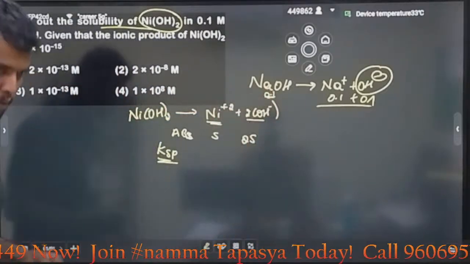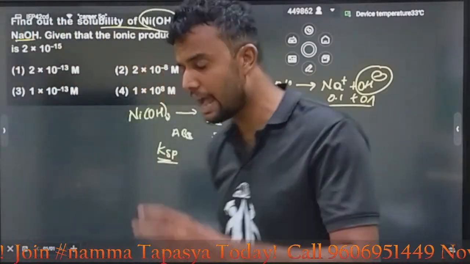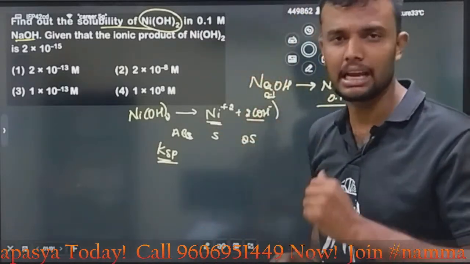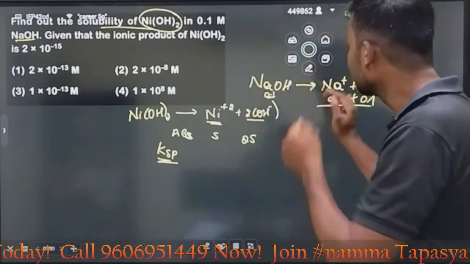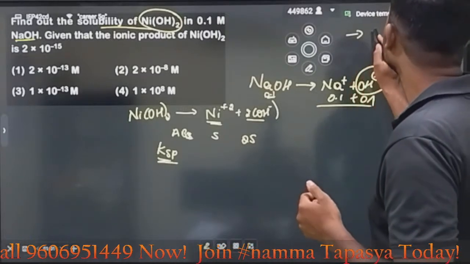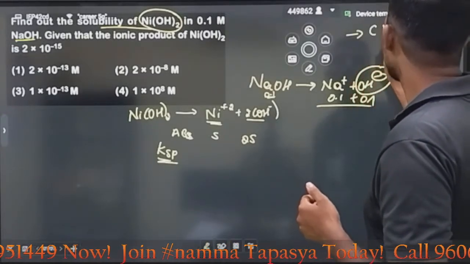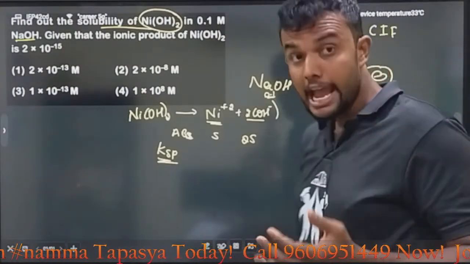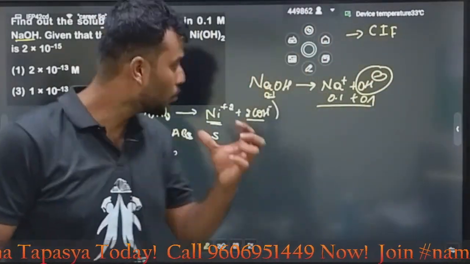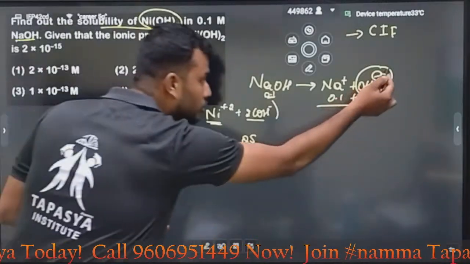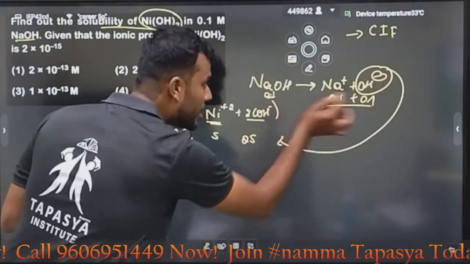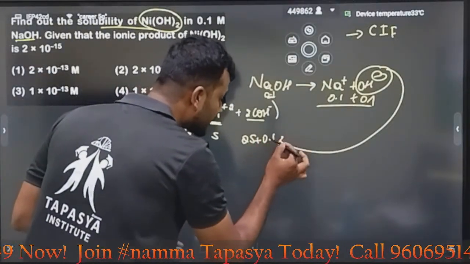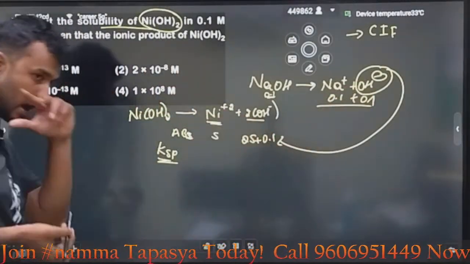And also, whenever I take the class, I explain ionic equilibrium and tell you one important point. What is that important point? About common ion effect, CIE. What is common ion effect? If a common ion is there, then what will happen? OH minus is also there here, in the mixture. Then we need to add this OH minus. Correct now, OH minus means 0.1. You need to add this one.